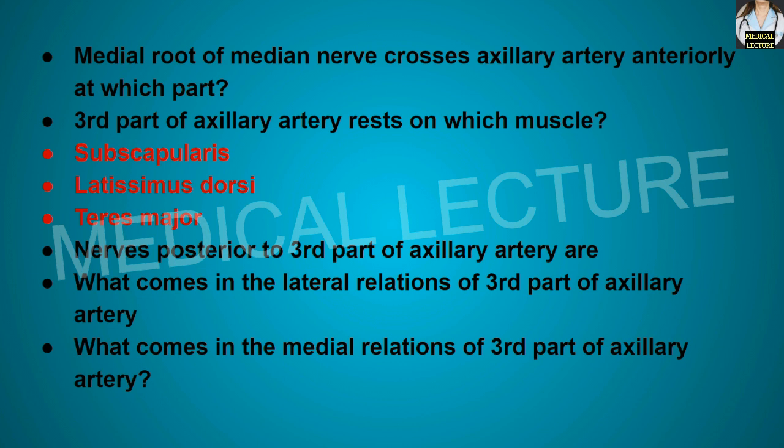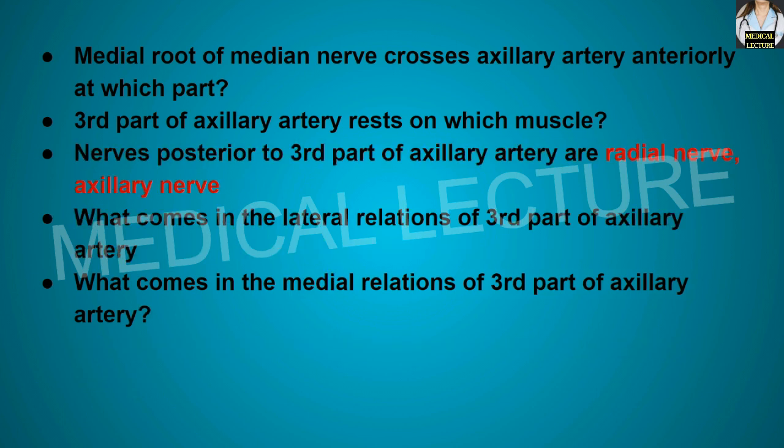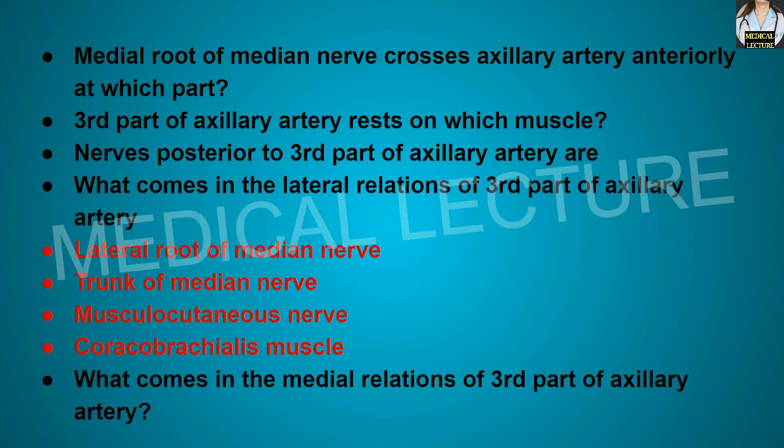Third part of axillary artery rests on which muscle? Subscapularis, latissimus dorsi, and the teres major muscle. Nerves posterior to third part of axillary artery are radial nerve and the axillary nerve. What comes in the lateral relations of the third part of the axillary artery? It is the lateral root of median nerve, trunk of median nerve, musculocutaneous nerve, and the coracobrachialis muscle.